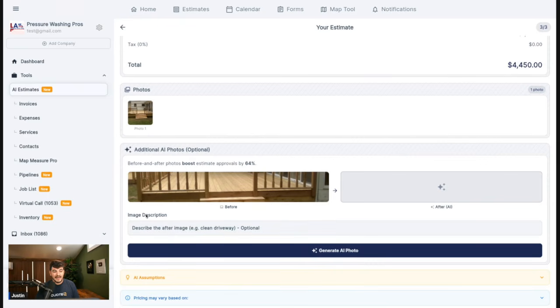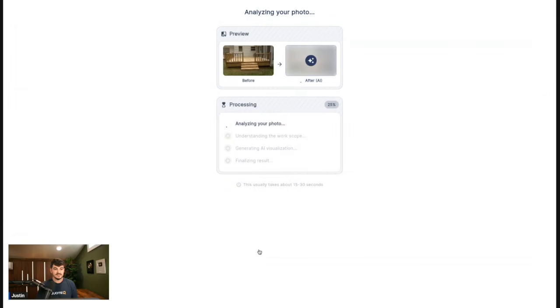I don't even have to type a description in if I don't want to. It's optional because it will pull in the service description, but I will type in, stain this deck with a dark transparent stain. Boom. And then we're going to go ahead and generate this AI before and after photo.